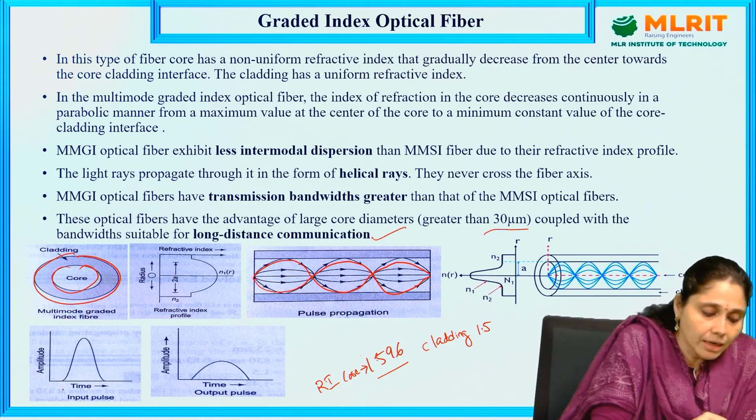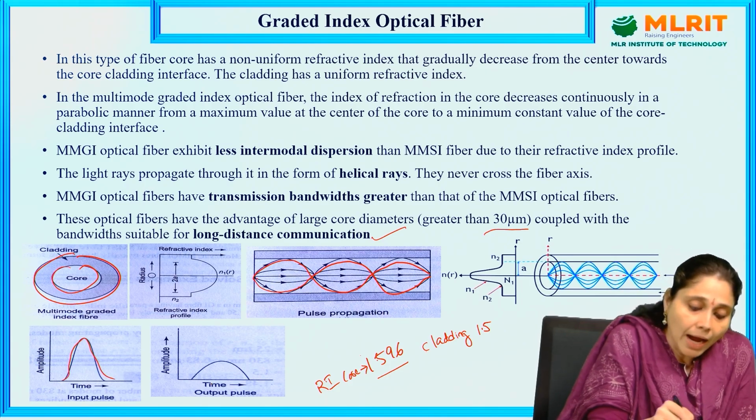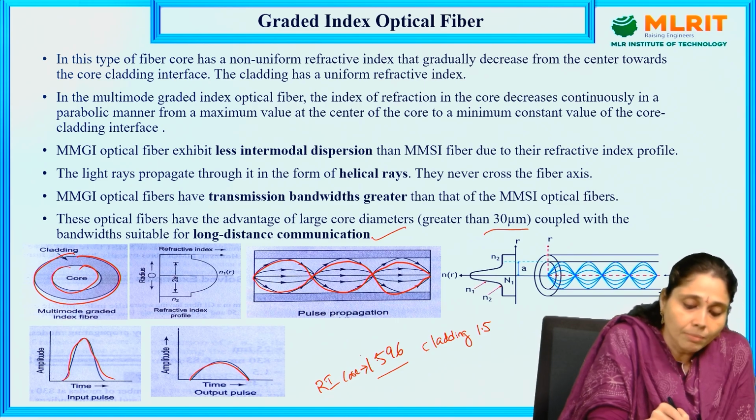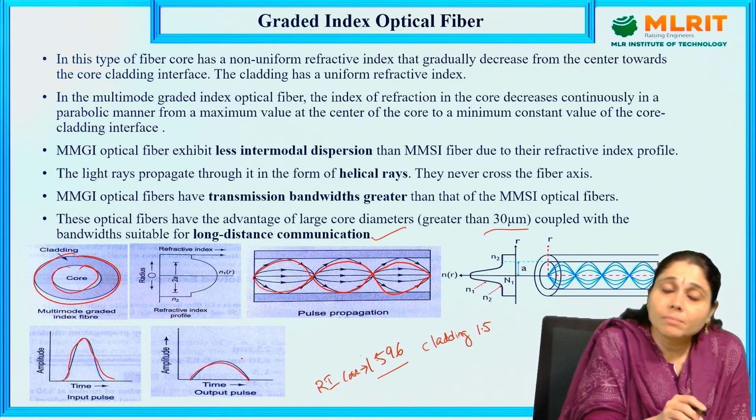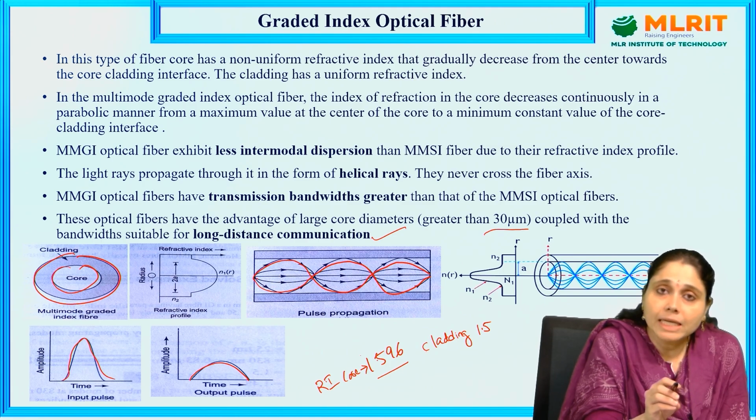So what is the input signal? Yes, this is the input signal. The amplitude will be like this, and in the output pulse, even though the amplitude is smaller, we are going to get the total pulse. The data that is sent through the optical fiber will reach without any destruction or dispersion.